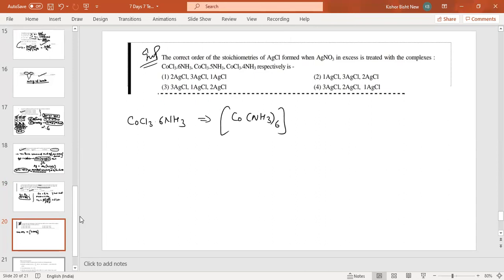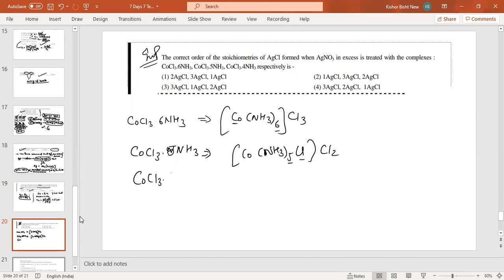Its coordination number, remember, is always 6 for cobalt, so we write [Co(NH3)6]Cl3. The second compound is CoCl3·5NH3, so [Co(NH3)5Cl]Cl2, because we need to complete 6 ligands here. The third one is CoCl3·4NH3, which we write as [Co(NH3)4Cl2]Cl, with 1 Cl outside, plus adding AgNO3.